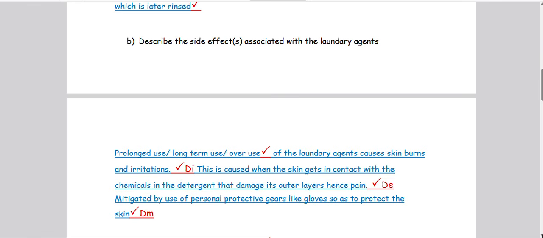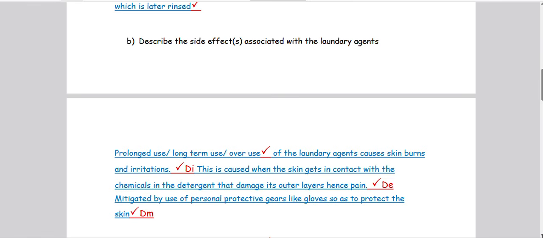Here I have explained how the irritation comes about. It comes about when the skin gets into contact with the chemicals in the detergent. Remember, soap is made up of various chemicals. When these chemicals come in contact with the skin, they damage the outer layers, hence pain. So that is your explanation.